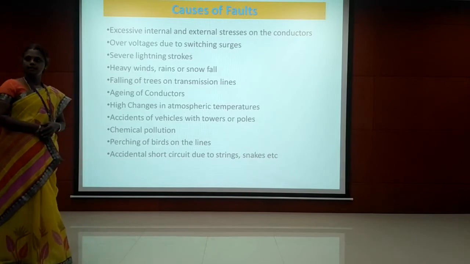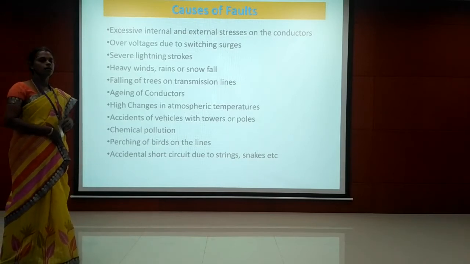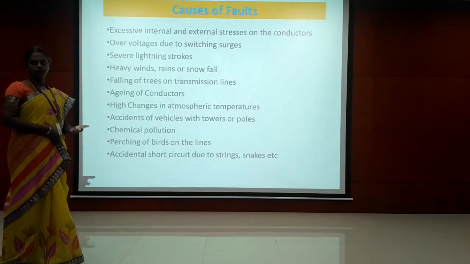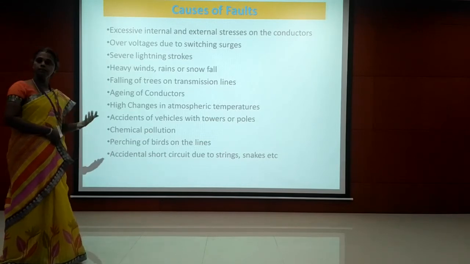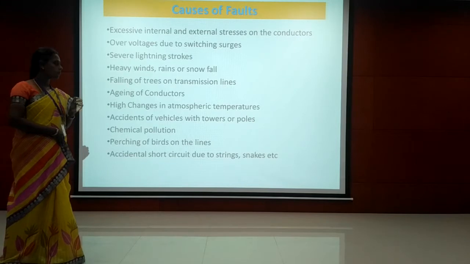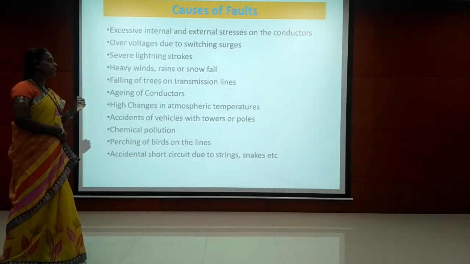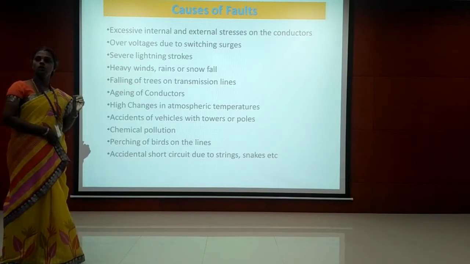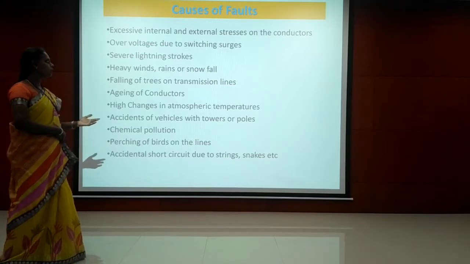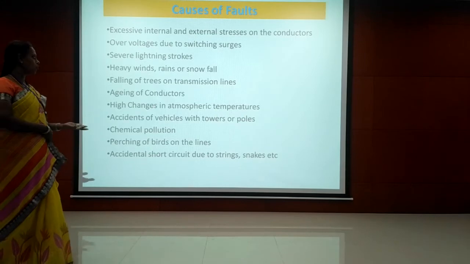Then severe lightning strokes. In case of lightning, we can expect over voltage in the system that may affect the apparatus in the power system. The lightning may strike either the generator, feeder, transmission line or transformer. On whichever element it strikes, it initially causes damage to that element. Then it introduces subsequent faults, and the entire system may get collapsed.